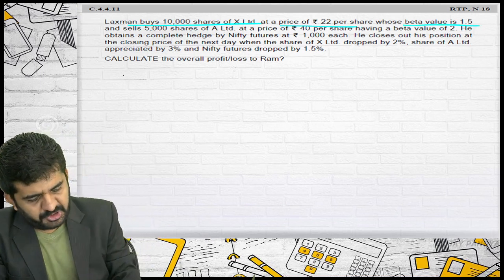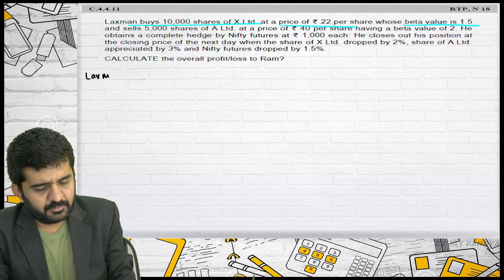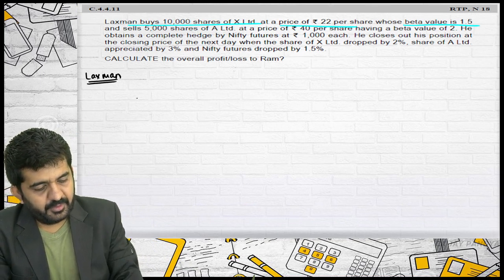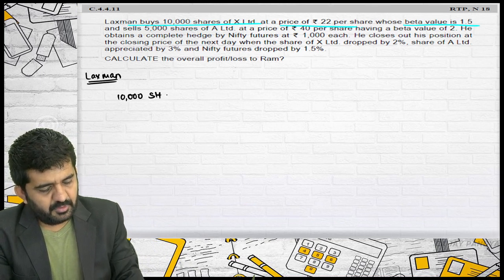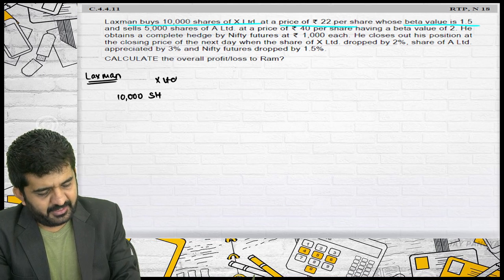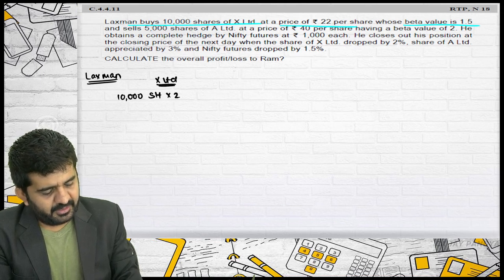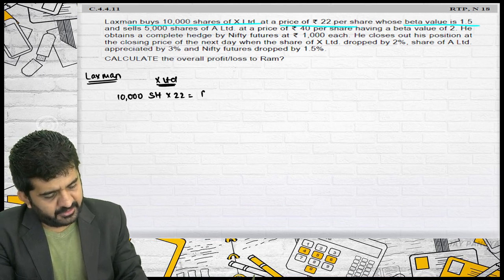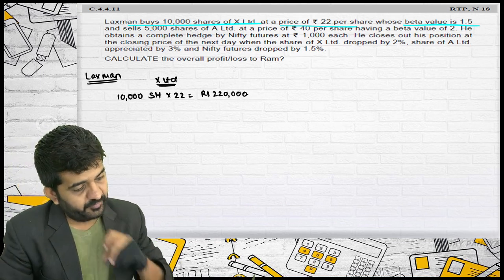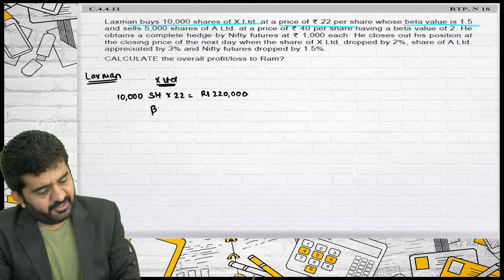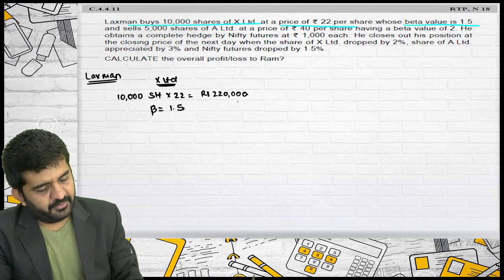Let me write down the position of Mr. Lakshman. He is having 10,000 shares of X Limited at a rate of 22, that is rupees 2,20,000, and the beta value of this is 1.5.